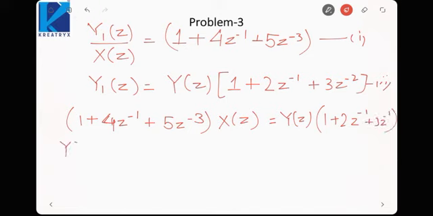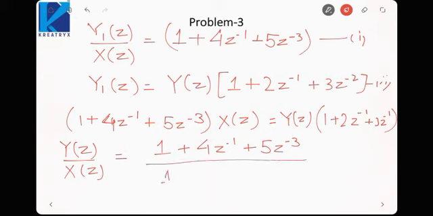So we can say Y(z) upon X(z), the transfer function, would be (1 plus 4z^-1 plus 5z^-3) upon (1 plus 2z^-1 plus 3z^-2). This will be my transfer function between input and output. So this is how we solve a block diagram question for implementation of the system.